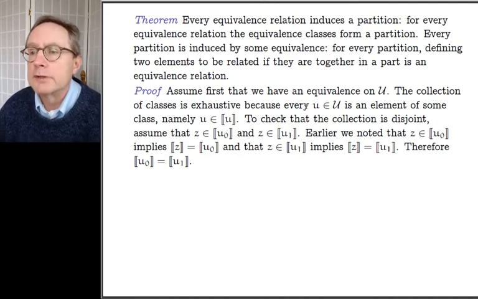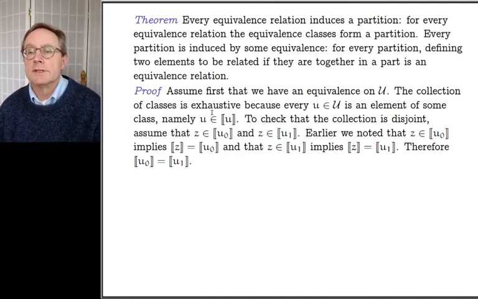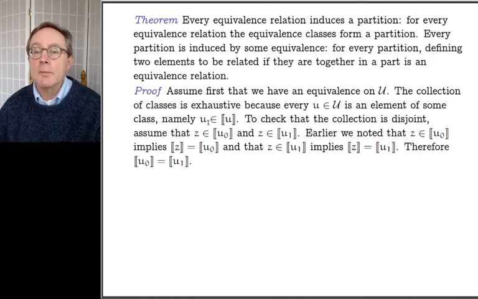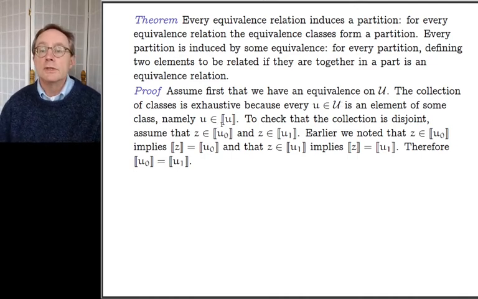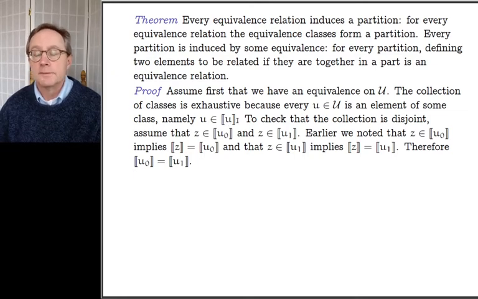Okay, so the collection of classes is exhaustive because every u in capital U is an element of some class, namely its own class. u is in its own equivalence class. So it's in some equivalence class, so that makes the collection of classes exhaustive. Everybody's in something, namely the one containing itself.